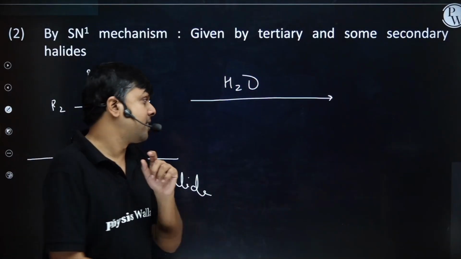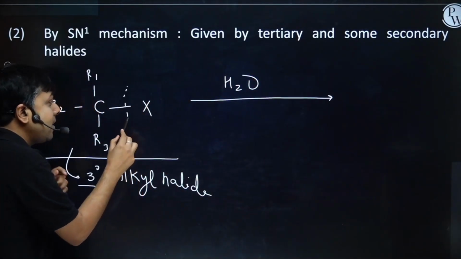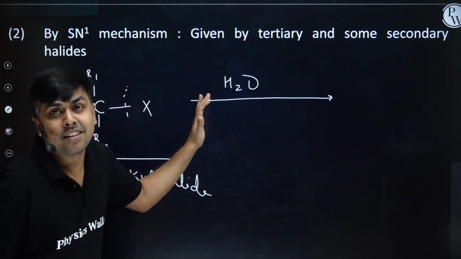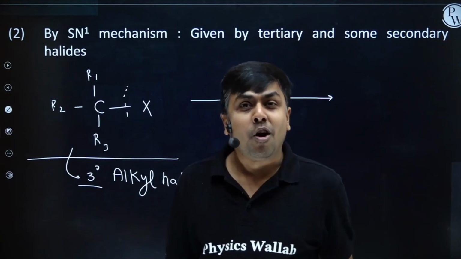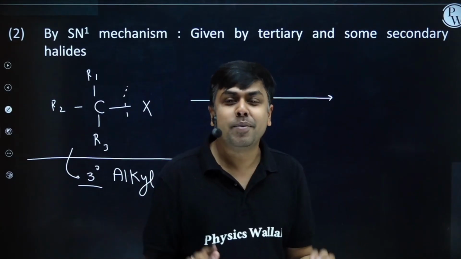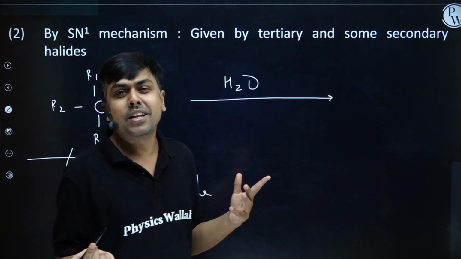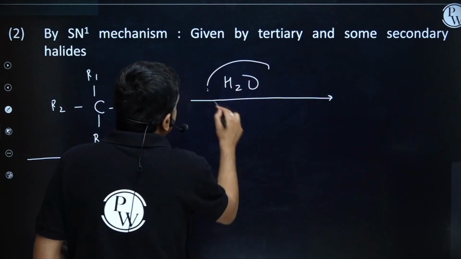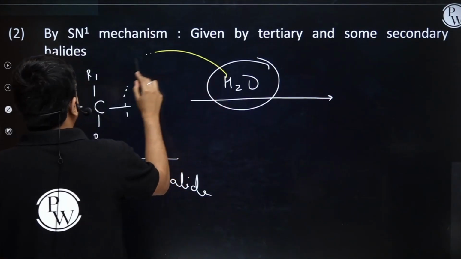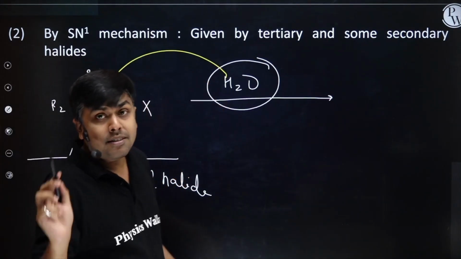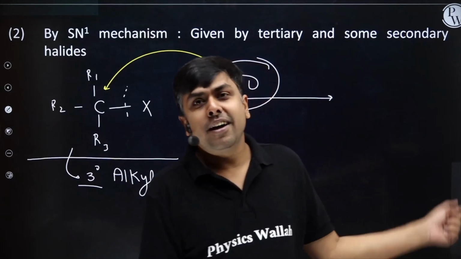First, this halogen will depart, C-X bond cleavage, formation of carbocation. Once the carbocation is formed, it will undergo rearrangement to give a more stable carbocation, and on this most stable carbocation, this water molecule will attack from the front side as well as from the back side.